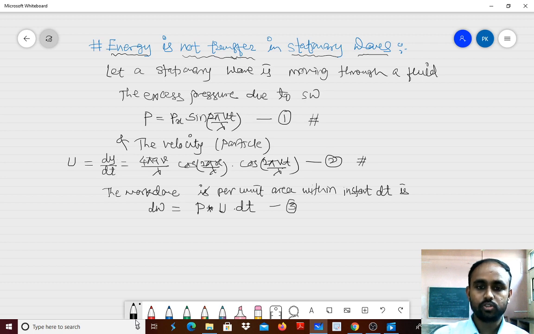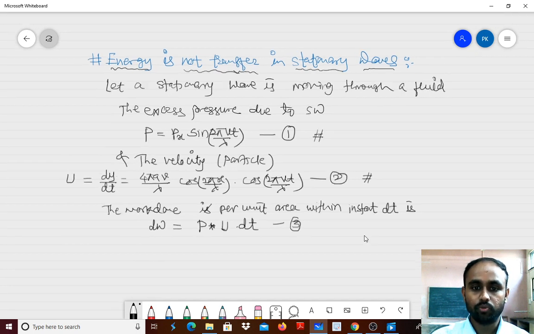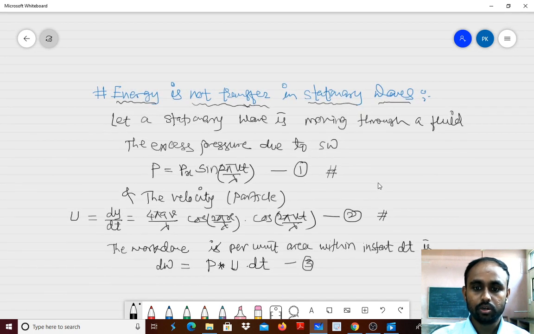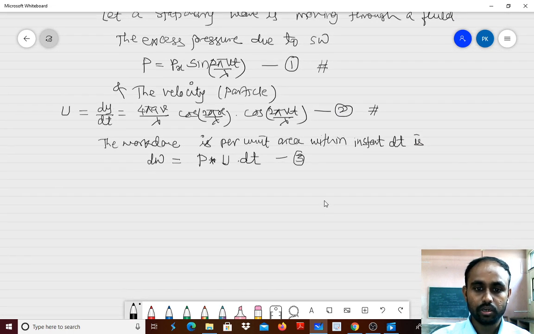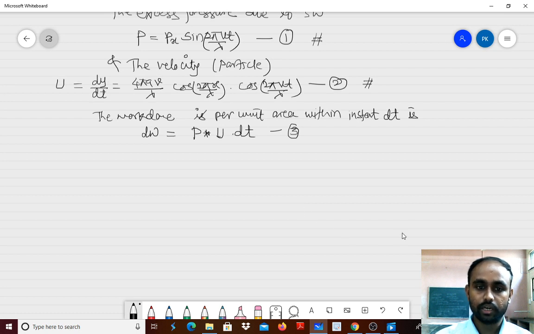But obviously many of you have a doubt how the work done is P into U into dt. P is pressure, U is velocity, and you have the question, sir, how their product is giving us work done. The work done equation you know: work done is equal to force into displacement. Let us consider the displacement is x.